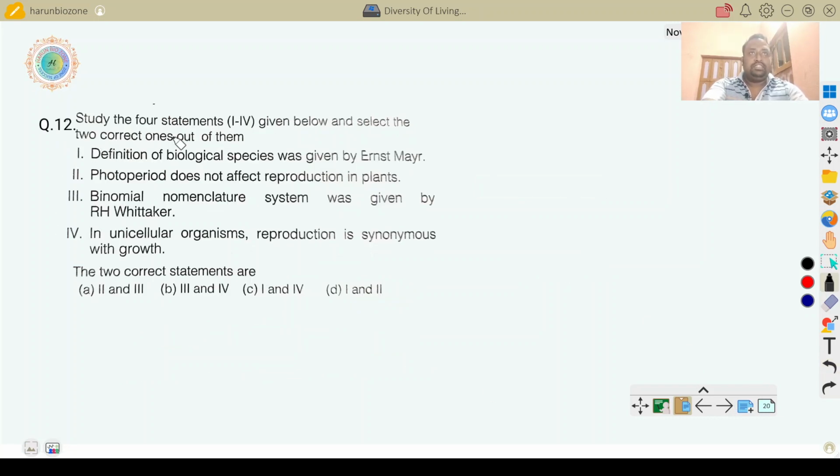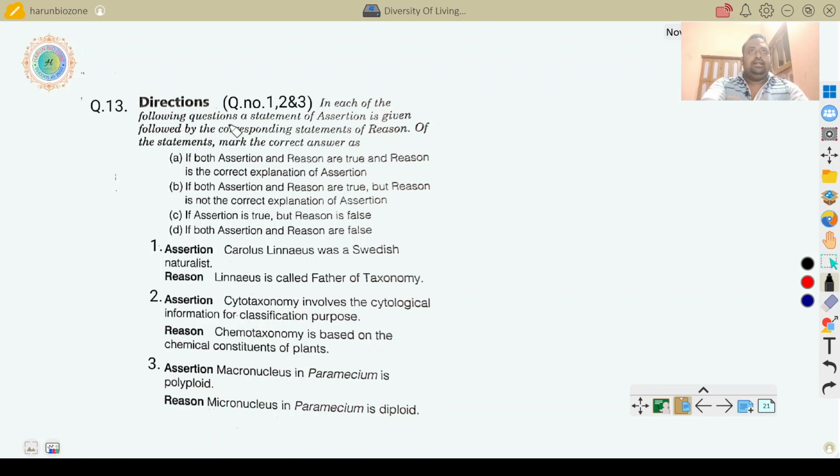Study the 4 statements given below and select the 2 correct ones out of them. The definition of biological species was given by Ernst Mayr, right? Photoperiod does not affect reproduction in plants. This question was also described before. And here are some questions on assertion and reason.